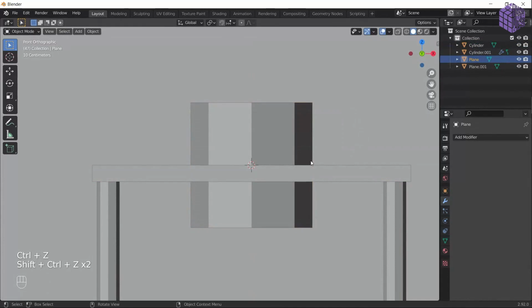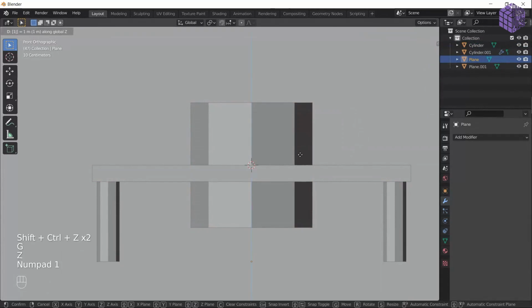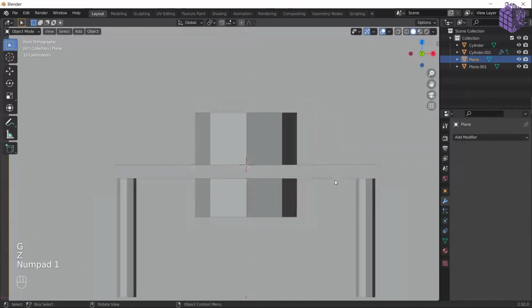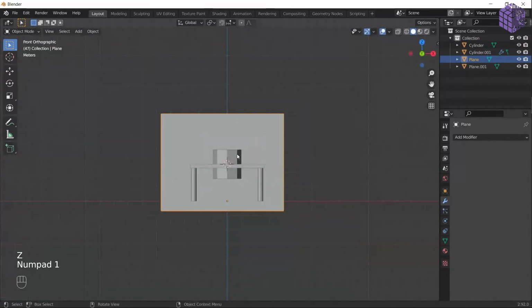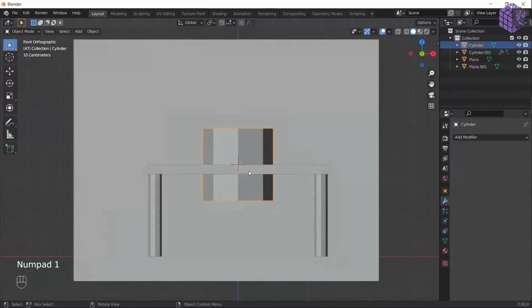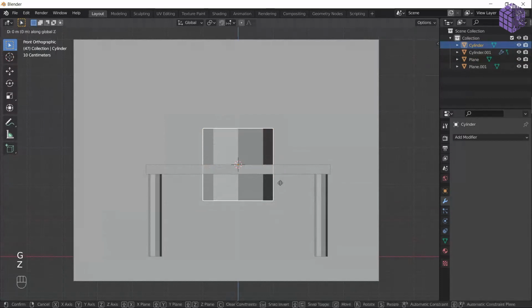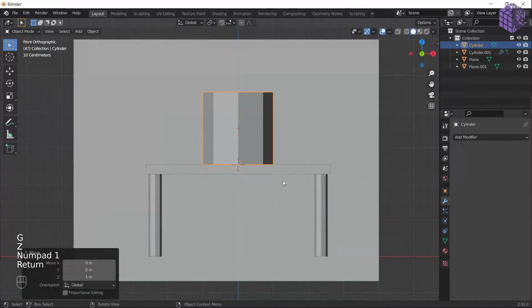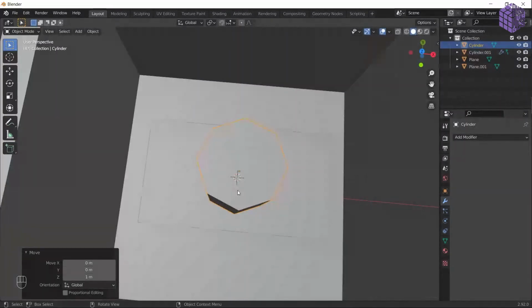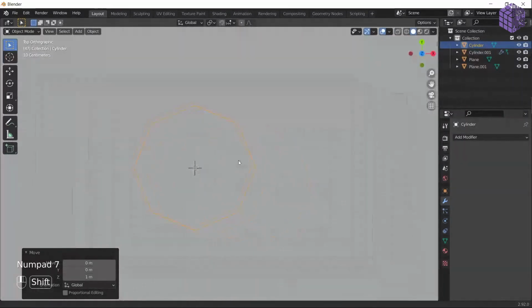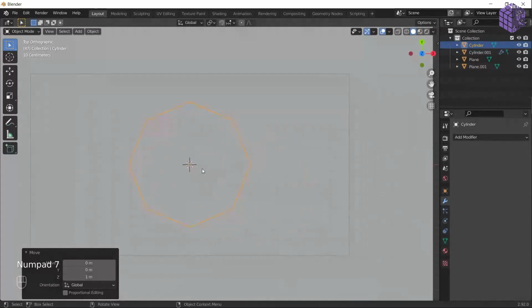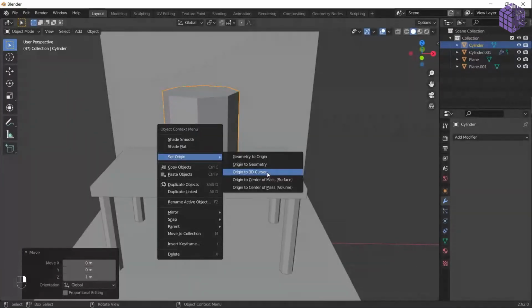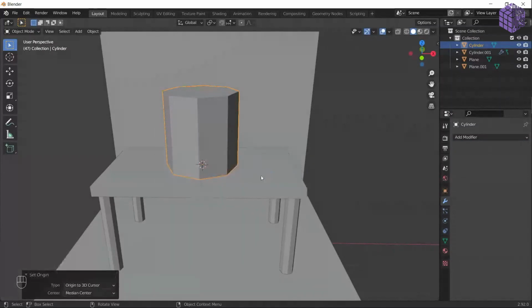Select it, and this is how it happens. You set the cursor there, but it is not going to scale on that face. If you look very closely, it is scaling from the pivot point. We have a little pivot point in the center of the object, and we can always adjust that. We know the cursor is exactly where we need the pivot point, so we can move the pivot point there. Just click on the object, set origin to 3D cursor, and it is going to snap the origin to the cursor on the grid.